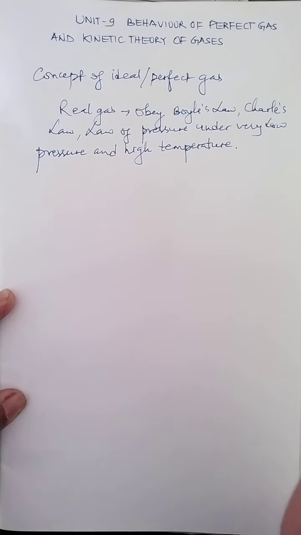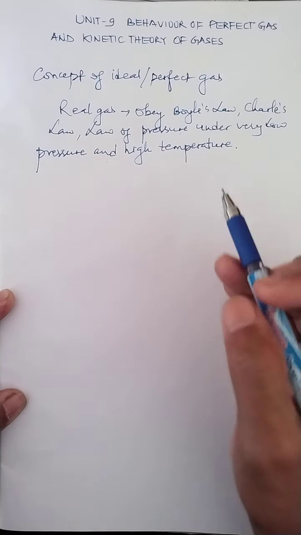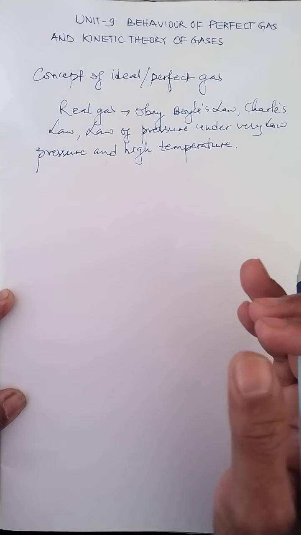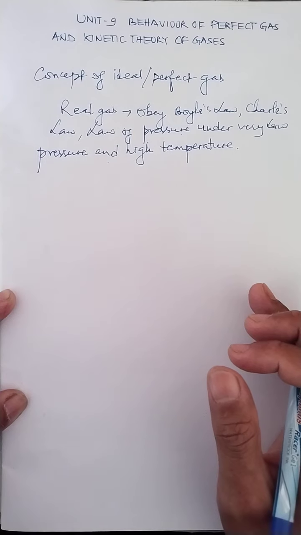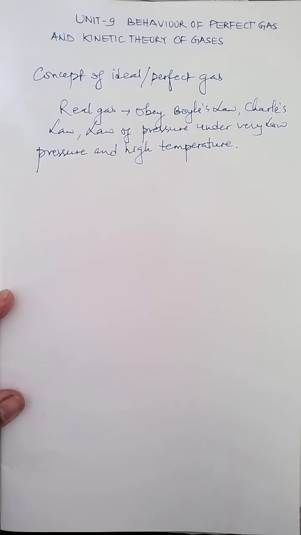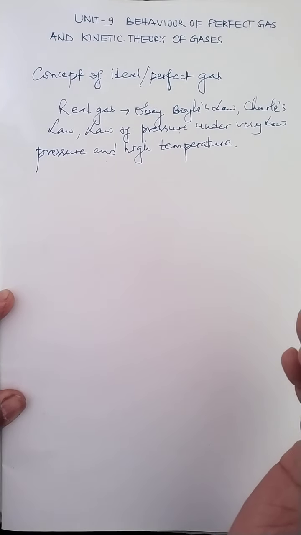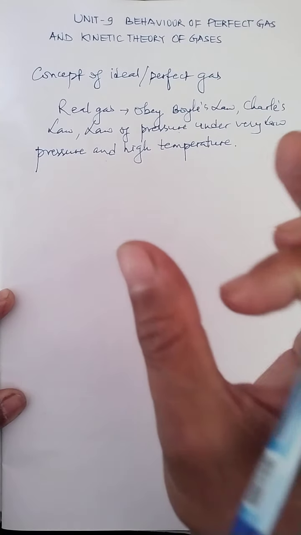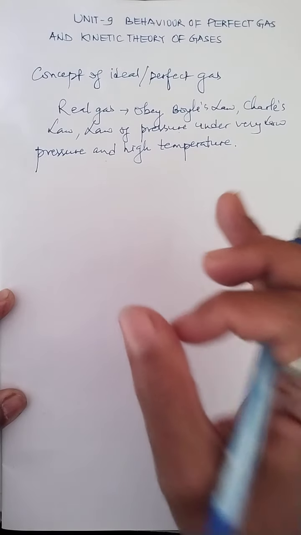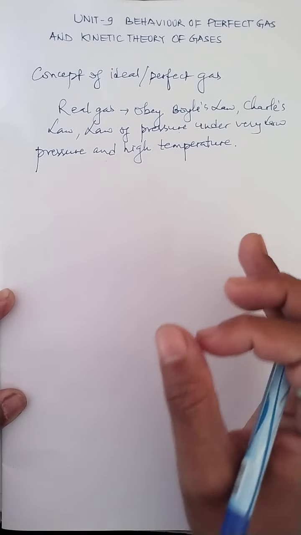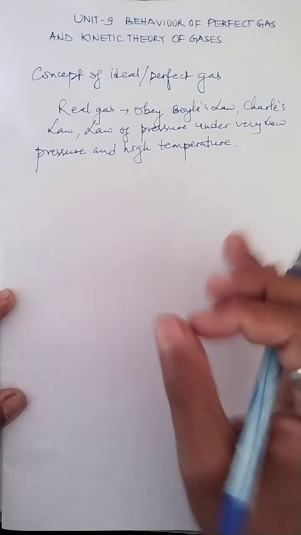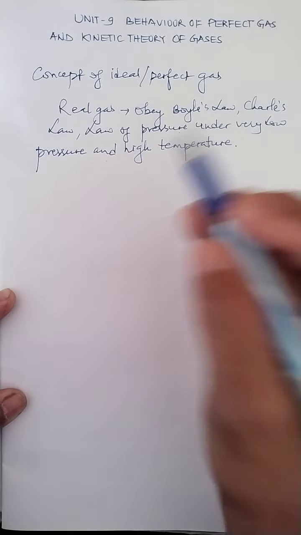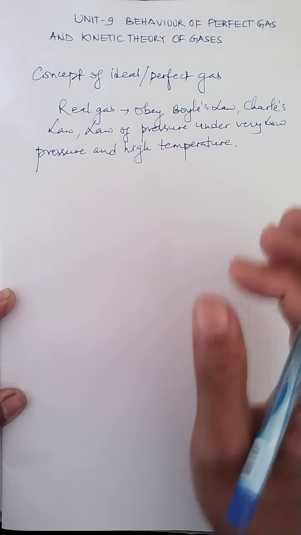This means they obey these laws only approximately, and the deviation from these laws is different for different gases. But we can imagine a gas which obeys Boyle's law, Charles' law, and the gas equation, also called the law of pressure, under all conditions of temperature and pressure.